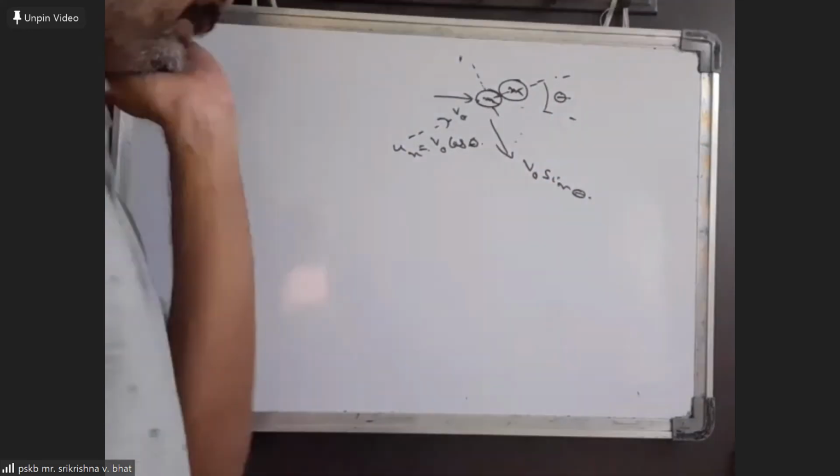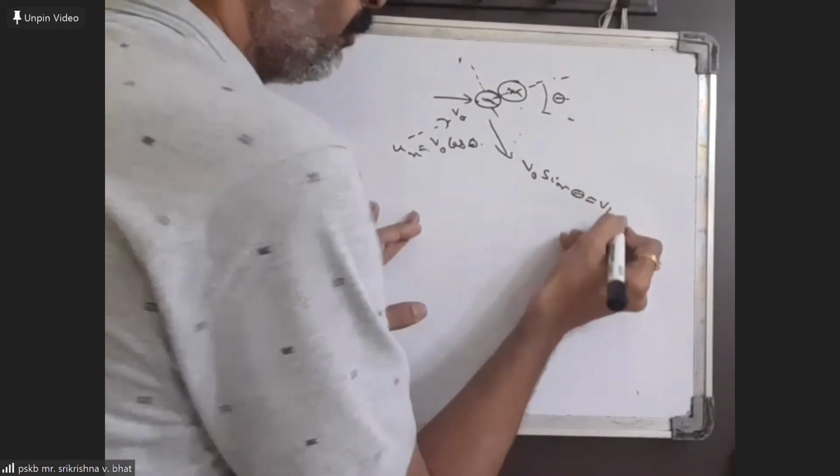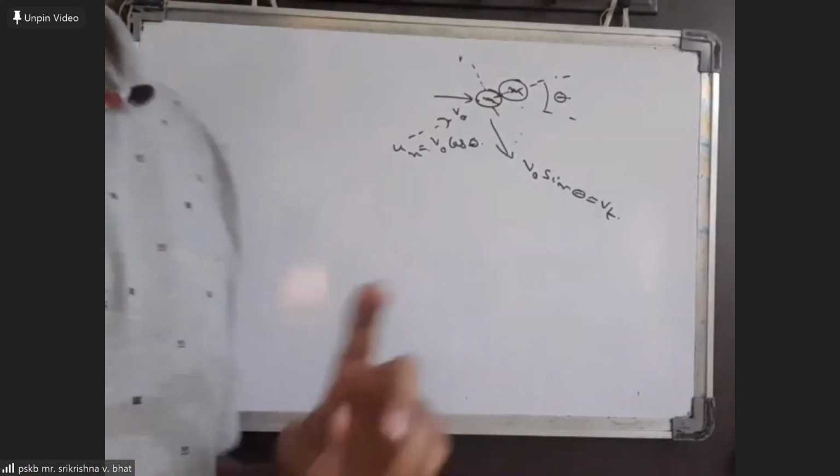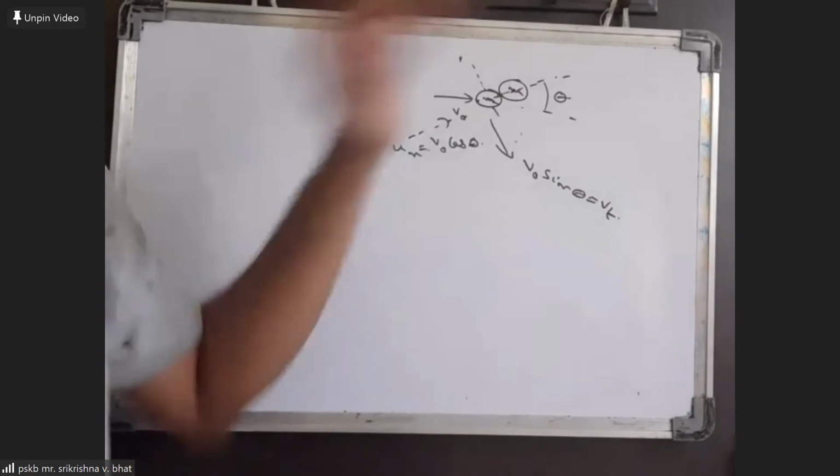V naught cos theta and V naught. So the tangential component will not change. So this is also the same as Vt. It will remain the same for the two bodies as the collision is elastic also. So the only thing is the normal components will change.